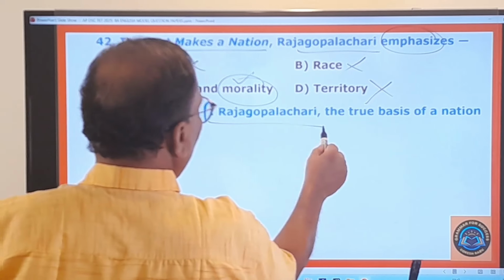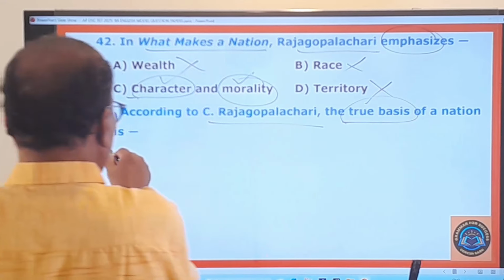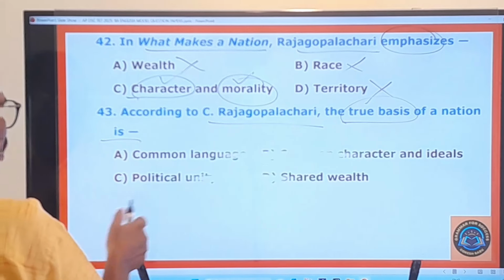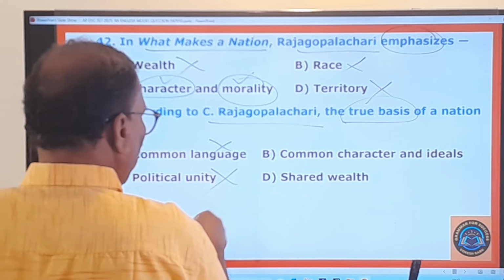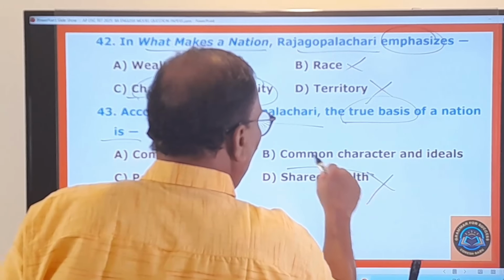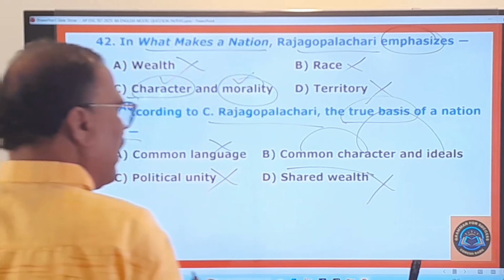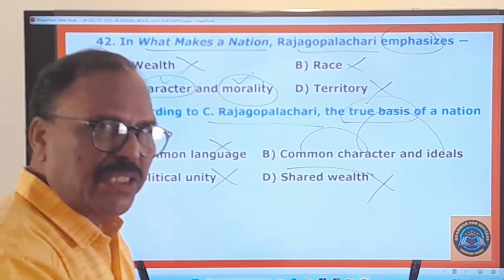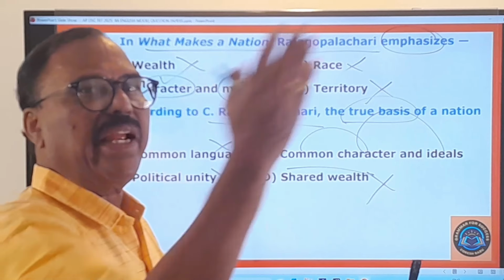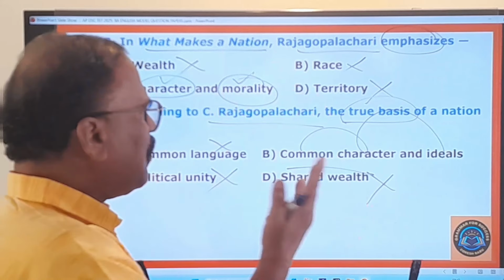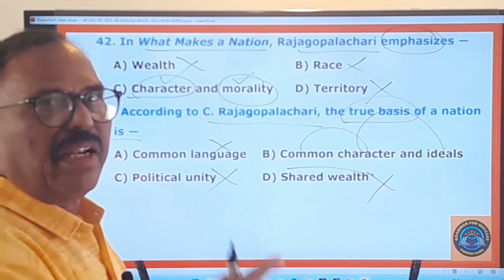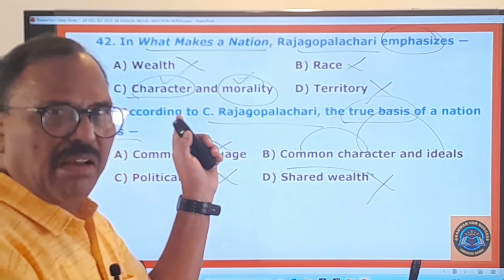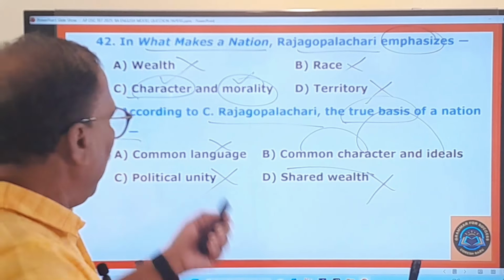According to C. Rajagopalachari, what is the true basis of a nation? The foundation of a nation is common language, no. Political unity, no. Shared wealth, no. But common character and ideals. So common character and common ideals, that is the foundation for a great nation, for a good nation. That is what Rajagopalachari tells us in that beautiful essay. I have also made a beautiful video on this. Try to watch it.